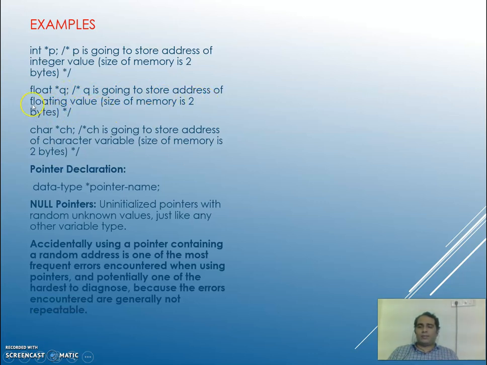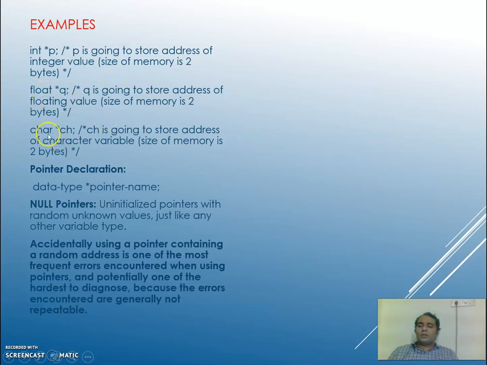Again the size of the memory is 2 bytes. The data type of the value of the memory which can hold that value is float. Whatever the address it is having, the value that can be held by that address memory location is given here.